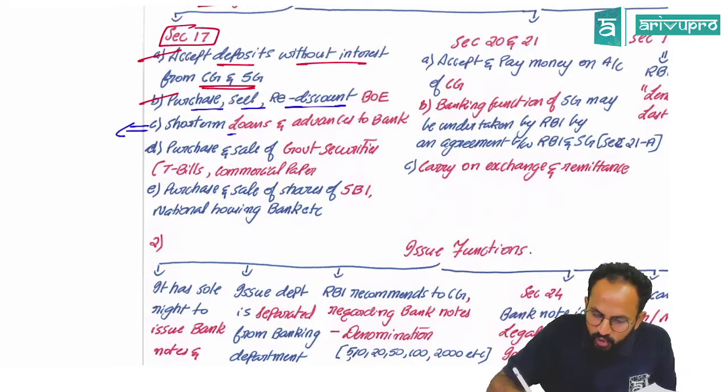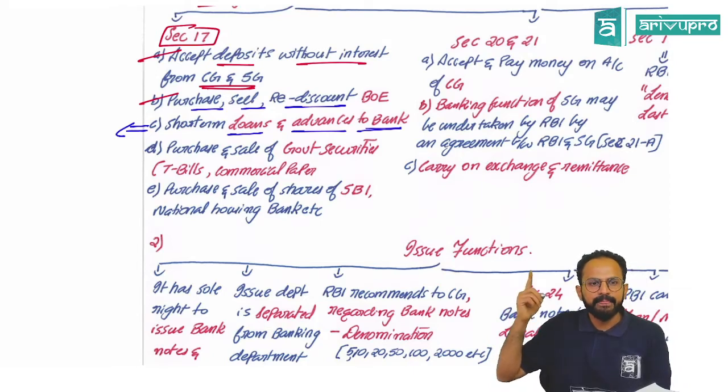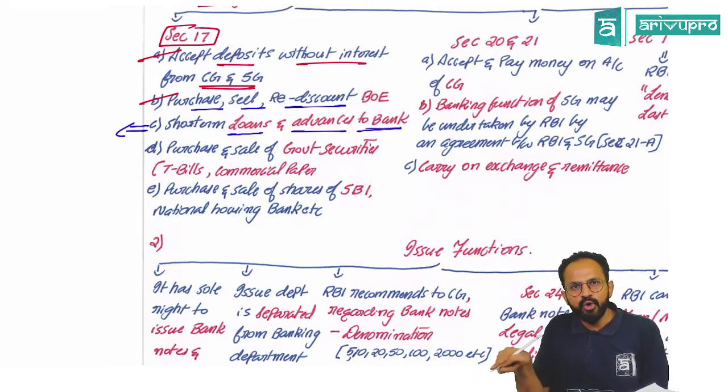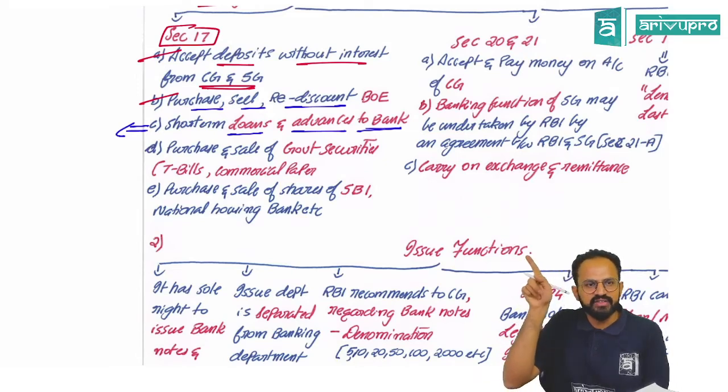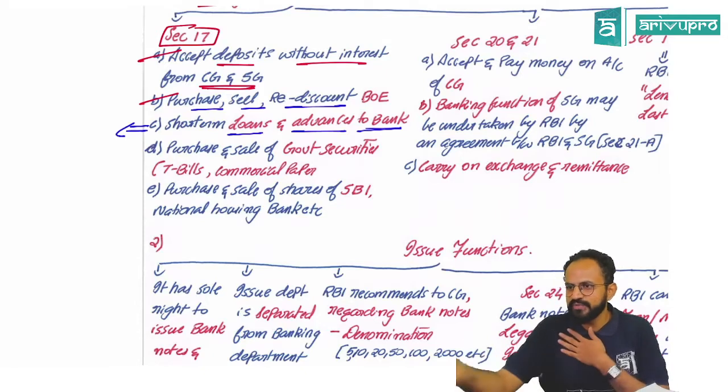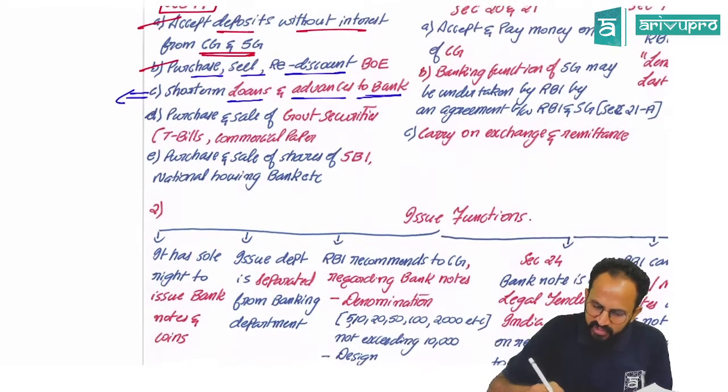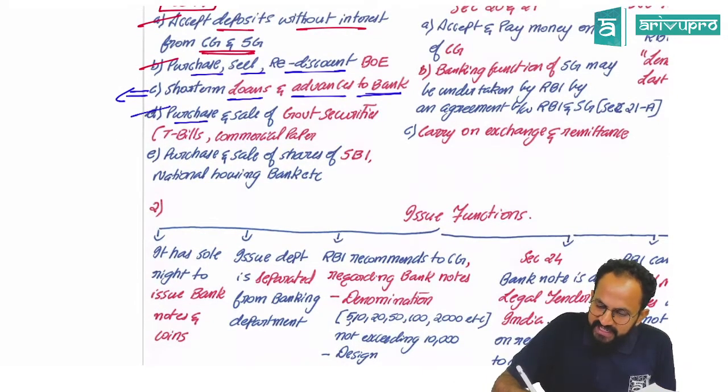RBI gives loans and advances to the bank. I told you, sir, during inflation or deflation, RBI will give loans to the banks. Sir, this is called that. So it is a banking function only, no? At the end of the day, I'm giving money. Yes. Sir, the fourth one is purchase and sale of government securities.